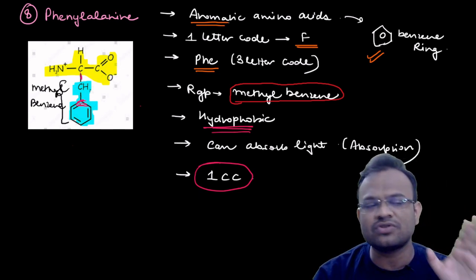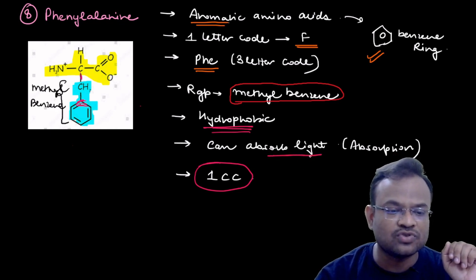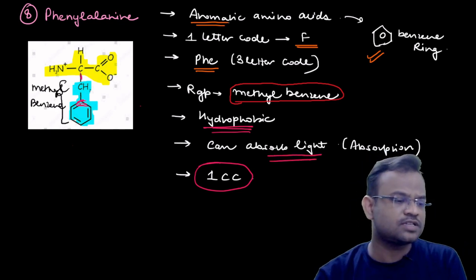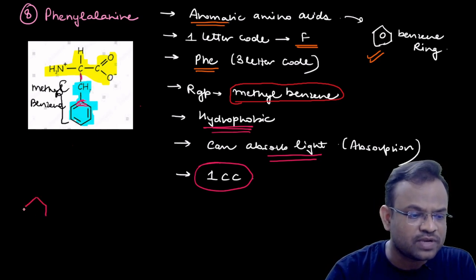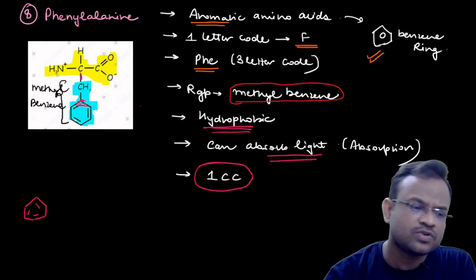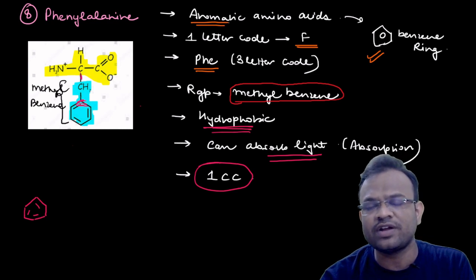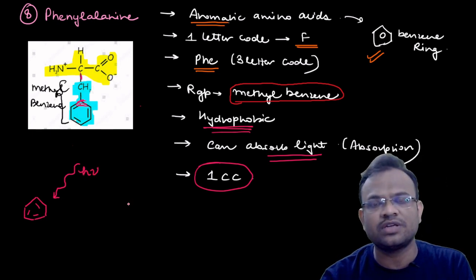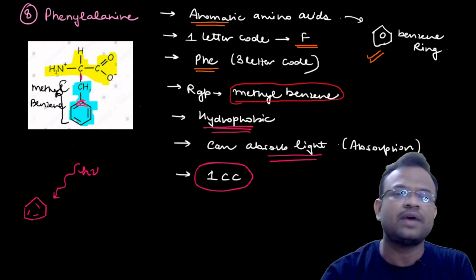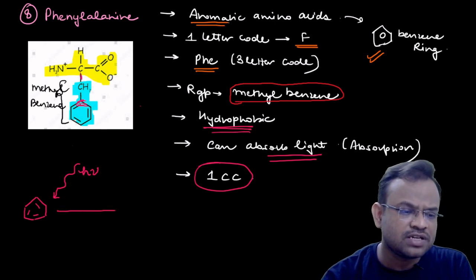One very important feature of this phenylalanine is that it can absorb light. What does this mean? Always remember the benzene ring that is often displayed like this. Whenever an amino acid has a benzene ring, and light falls on it, suppose this is h nu, light falling on the benzene ring of the amino acid, what happens is the benzene ring shows delocalization of electrons.